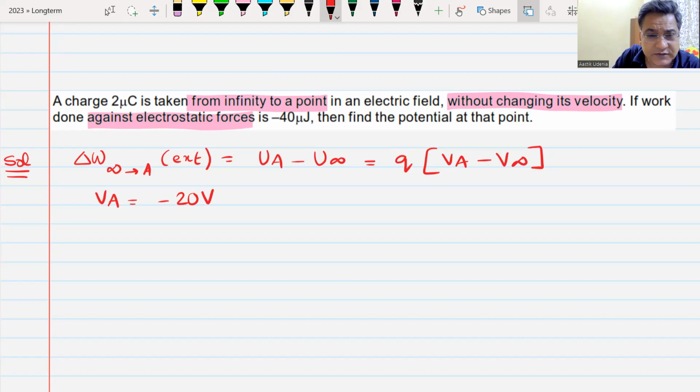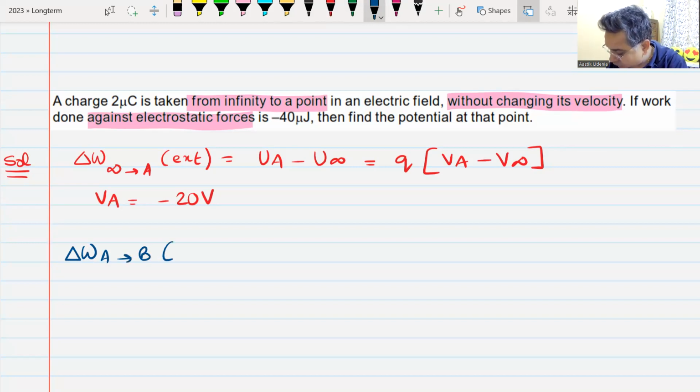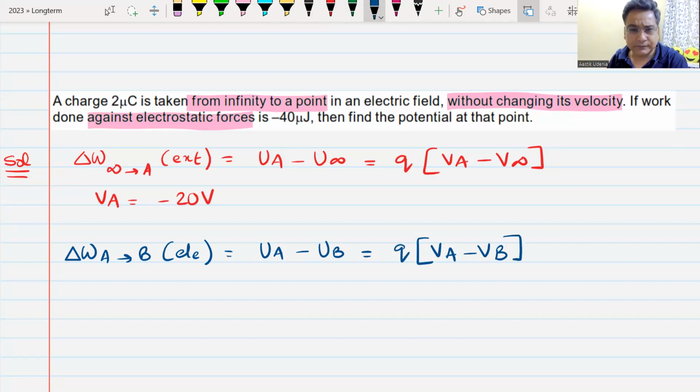I'll give you 2 minutes to note this down. I'll again write it, all the formulae that we have done. Work done from A to B by electrostatic force is UA minus UB, and that can be written as charge which is moved times VA minus VB. Work done from A to B by external force, that will be how much?